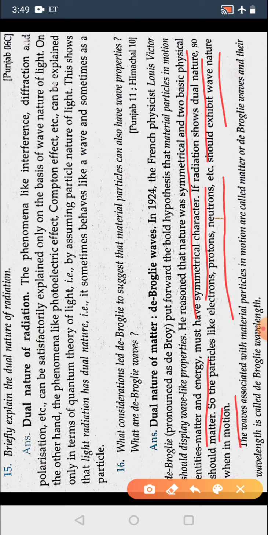The wave associated with a material particle in motion is called a matter wave or de Broglie wave. Here, de Broglie wave means if any particle is behaving like a wave, it must have some wavelength, and that wavelength is called the de Broglie wavelength.